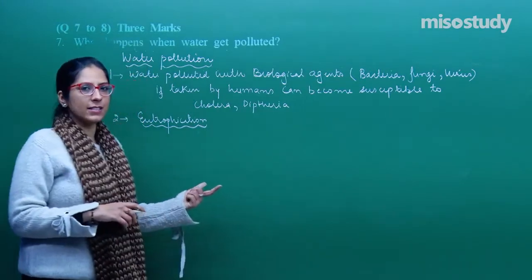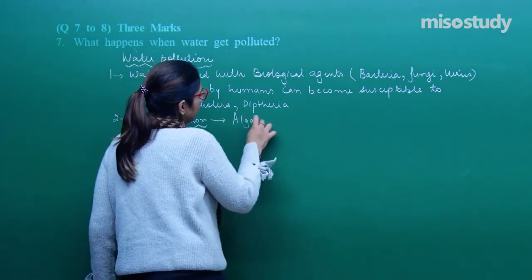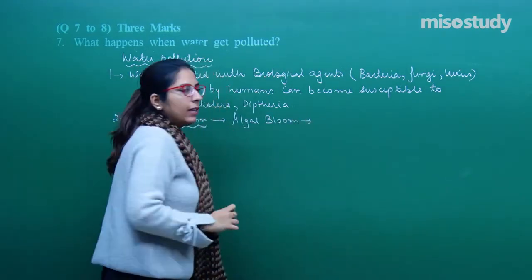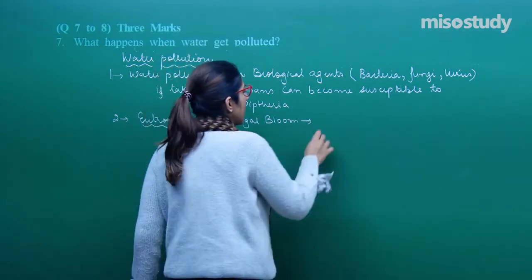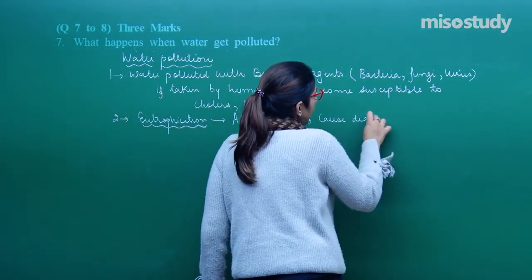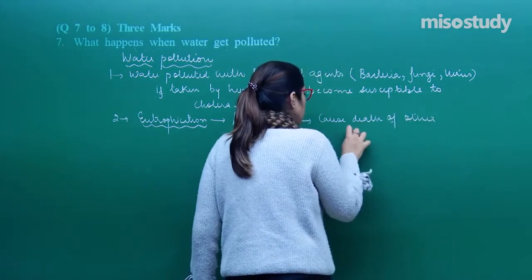This we have discussed in session, students. So, this causes algal bloom. And what is the consequence? The consequence is that it can cause the death of other organisms.